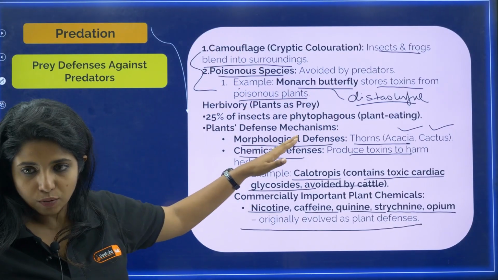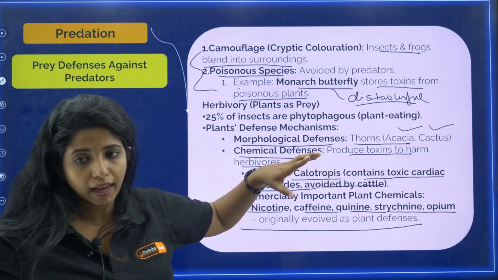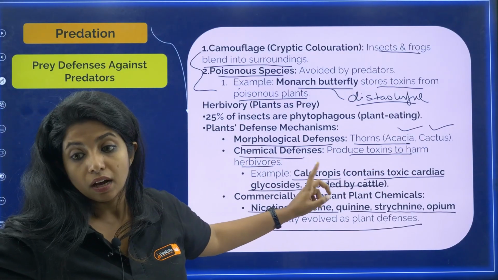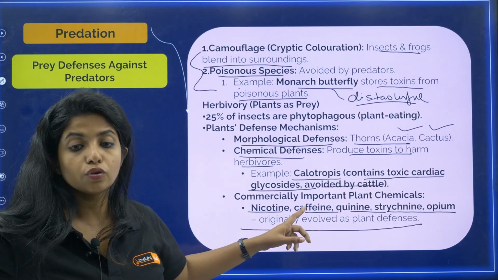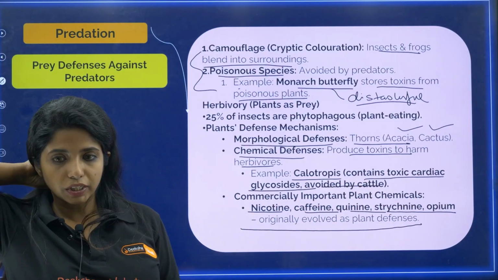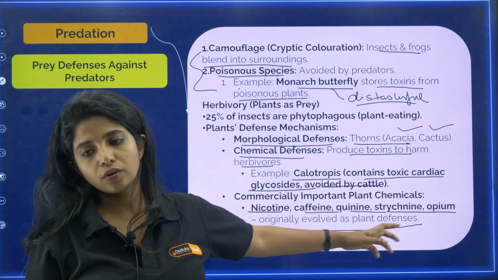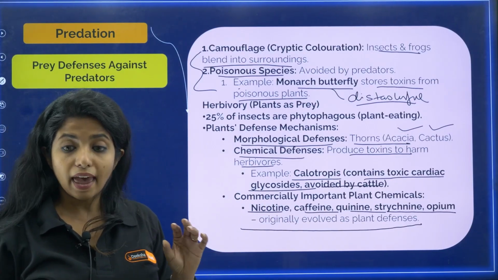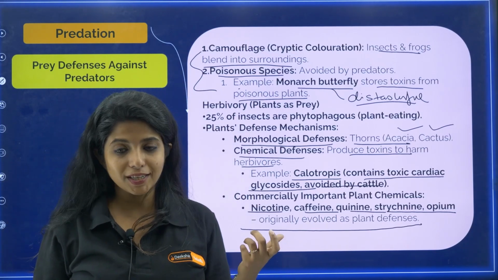In the case of plants, my dear children, please remember there is morphological difference, that is thorns in acacia and cactus, and chemical difference that is seen in Calotropis, where they store toxic cardiac glycosides, which is going to affect the cattle who feed on them. Apart from that, there are commercially important plant chemicals such as nicotine and caffeine and all these things which are mentioned over here. Originally they were plant defense mechanisms, but we are utilizing them for our own purpose.